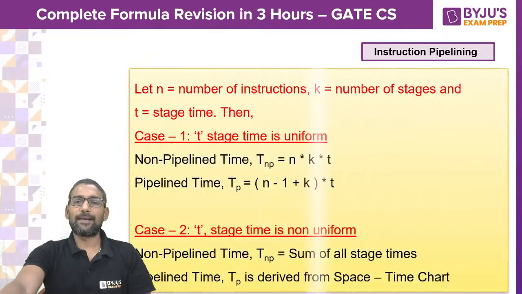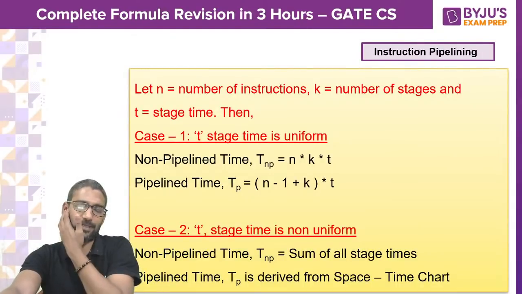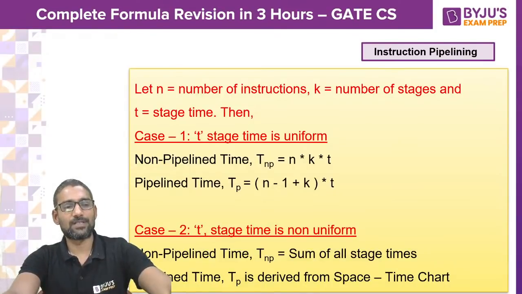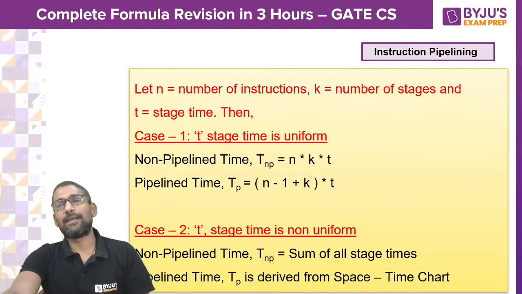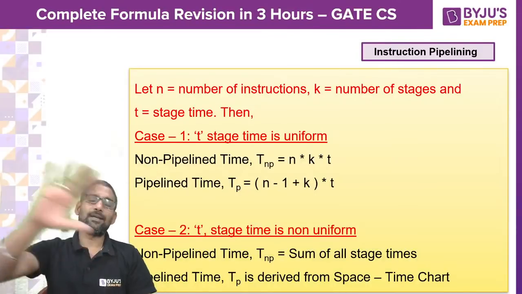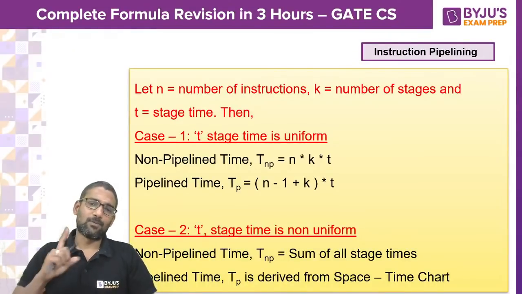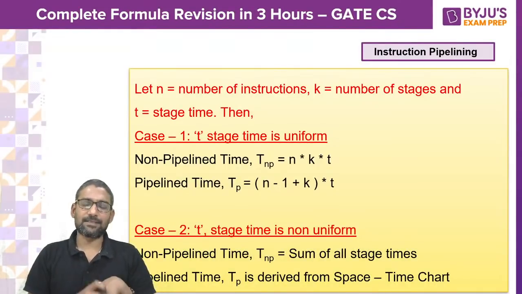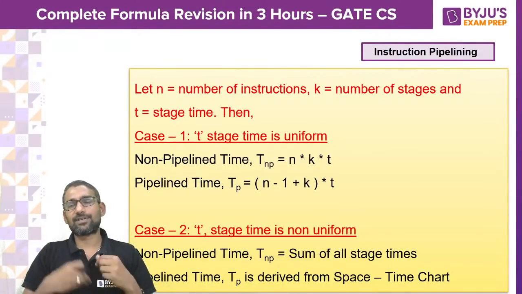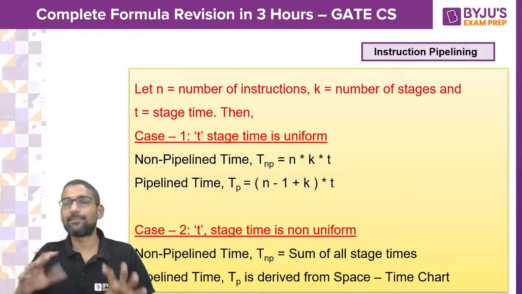Then in pipelining we have certain formulae which are very useful, very much required for solving questions in the exam. In pipelining, generally we take all the pipelining concepts into 4 cases. One is the very base case where every instruction, every stage is taking the same time.